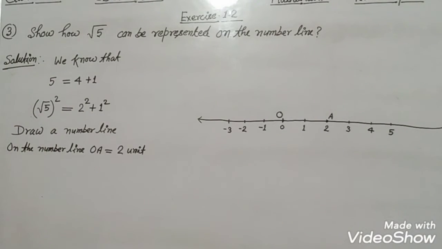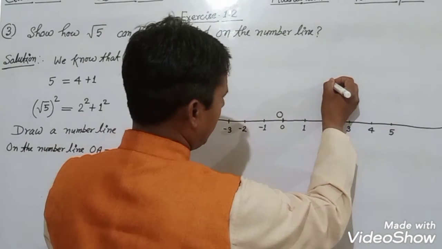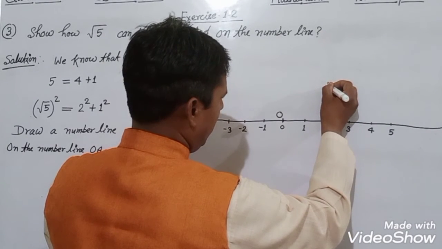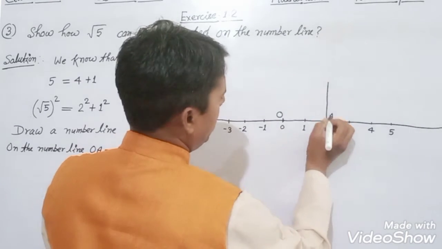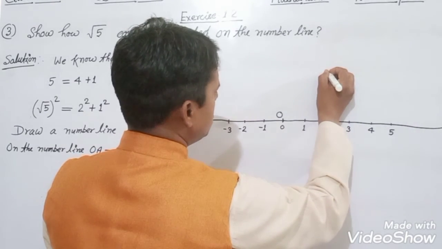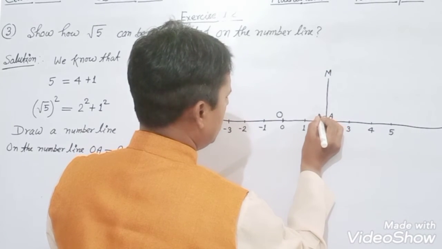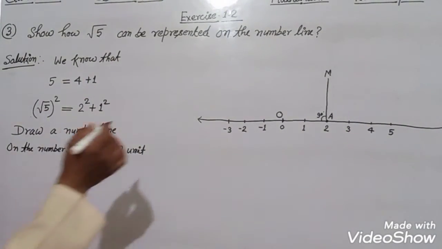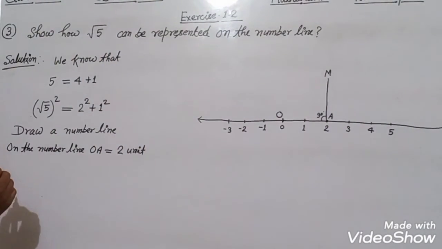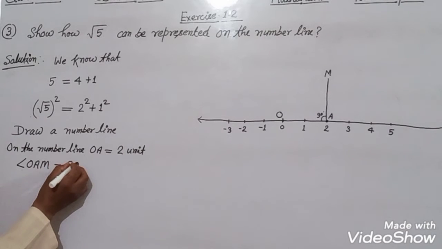Now, on the point A, draw a perpendicular line. Suppose that this is AM, and angle OAM is equal to 90 degree.